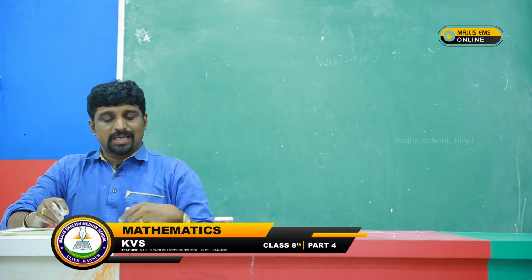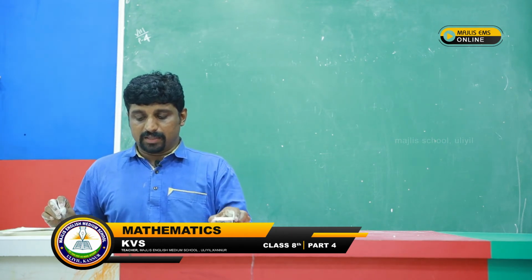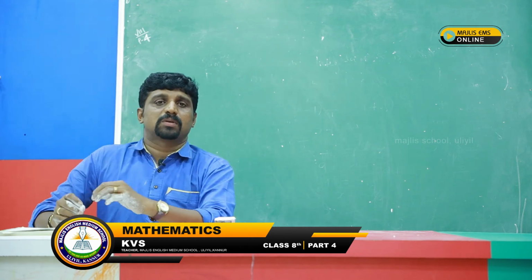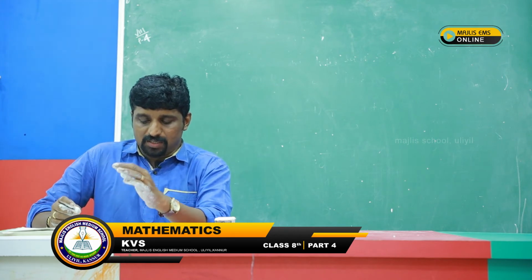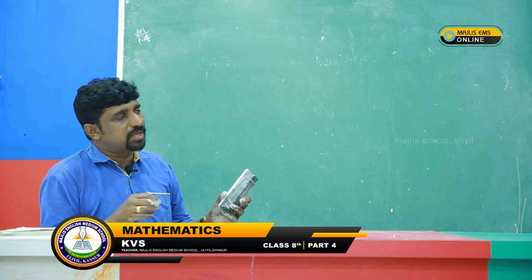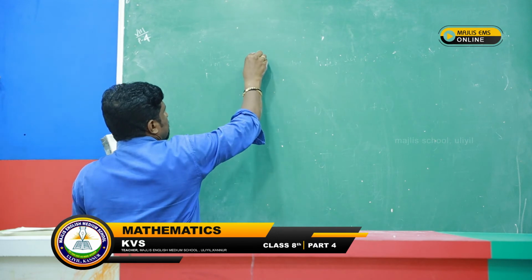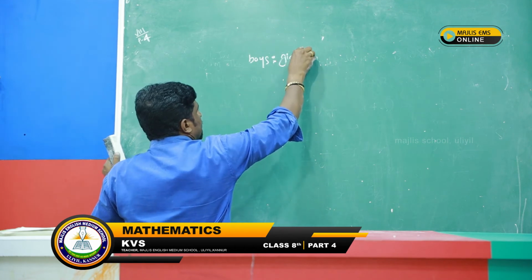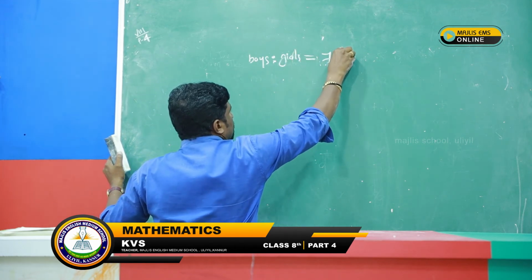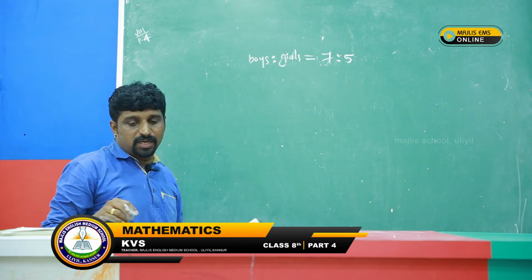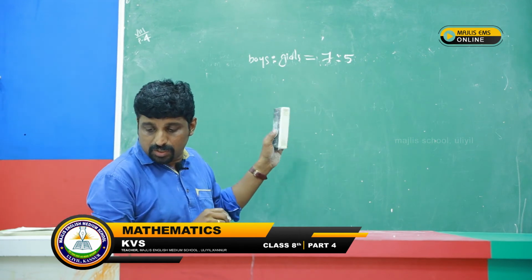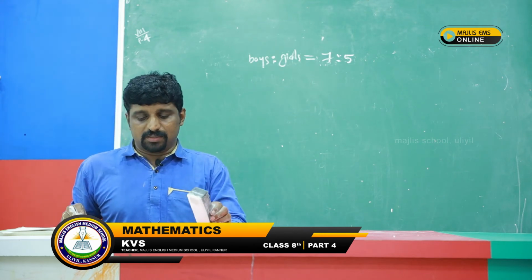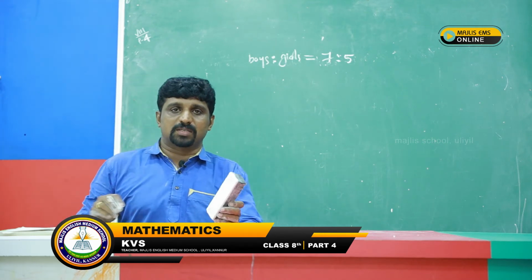The number of boys and girls in a class are in the ratio 7:5. When we consider a classroom, the number of boys and girls are in the ratio 7:5. So, you can write like this: boys is to girls is 7:5. The number of boys is 8 more than that of girls.